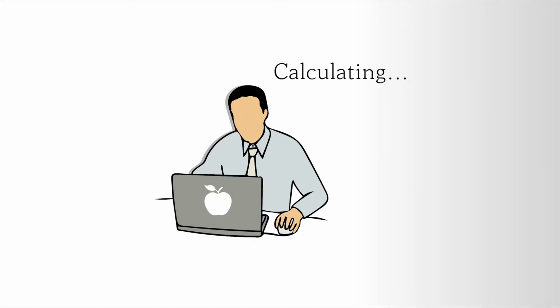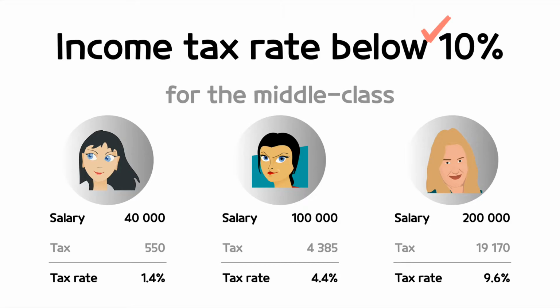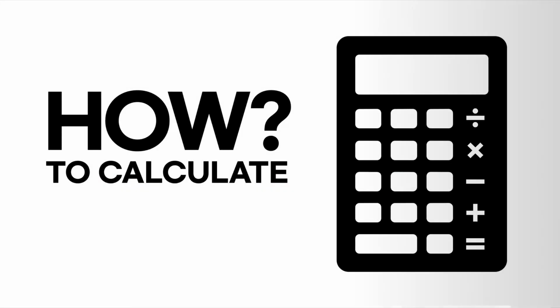Let's see the result. For fresh graduate, income tax is $550 and the tax rate is 1.4%. For manager, 3,300 and 4.4%. Lastly, for junior director, the tax is 19,000 and the tax rate is 9.6%. I would say Singapore's middle class has an income tax rate less than 10%. Let's see how to calculate it.